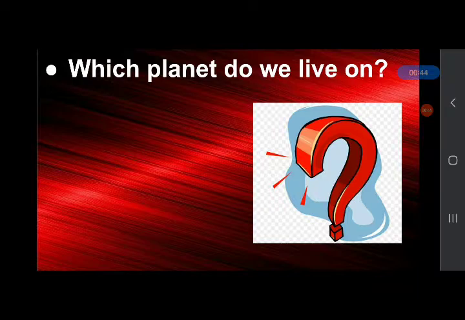So human beings and every living being live on the planet Earth because Earth is the only planet which supports life. Otherwise, it is not possible to survive on other planets because somewhere it is very cold, somewhere it is very hot, and because of shortage of water and less oxygen, we are not able to survive on other planets. So life is possible only on the Earth.